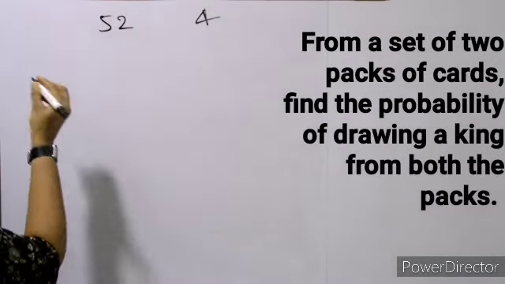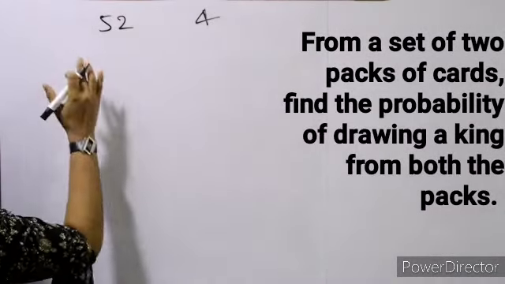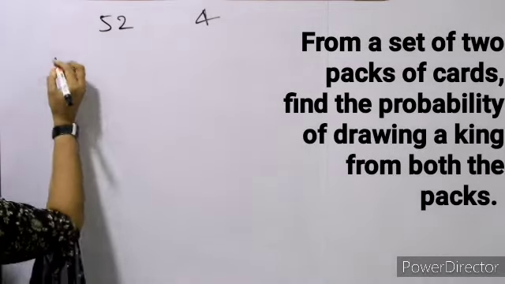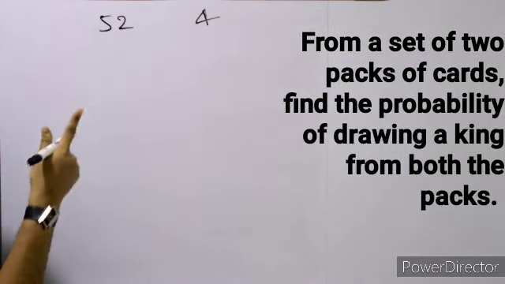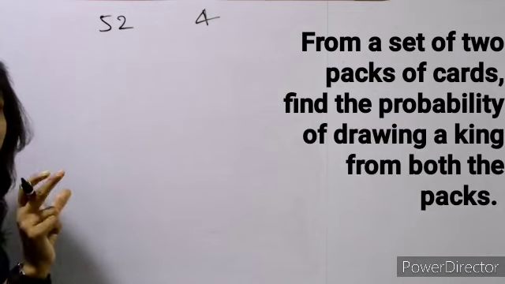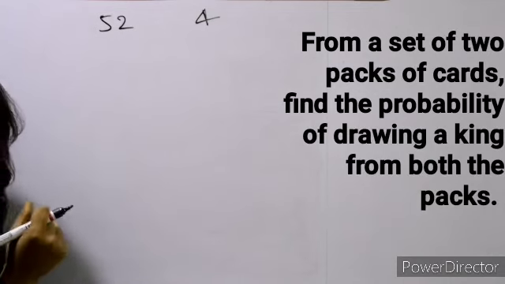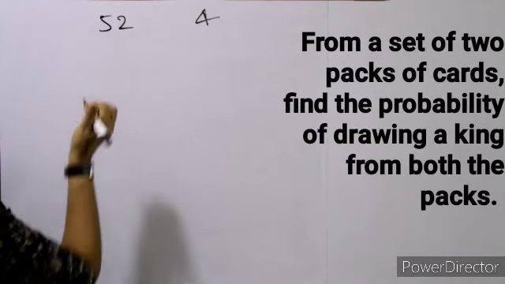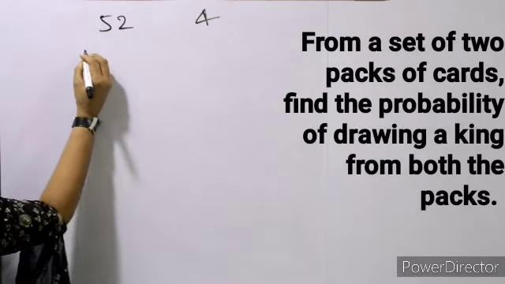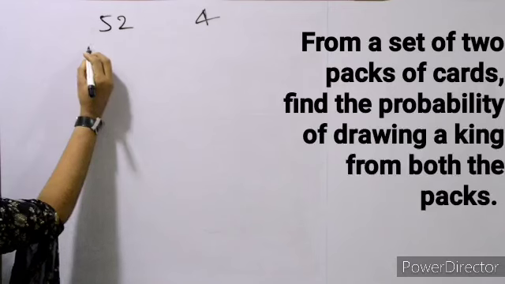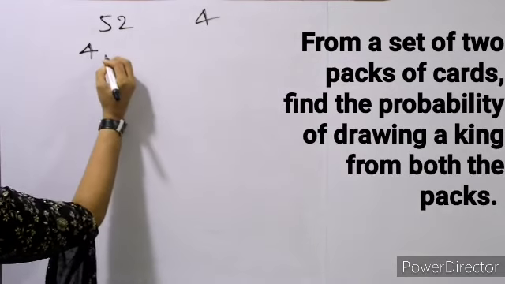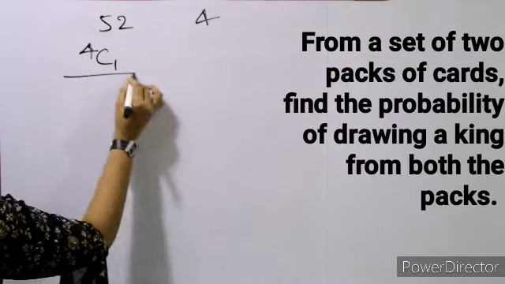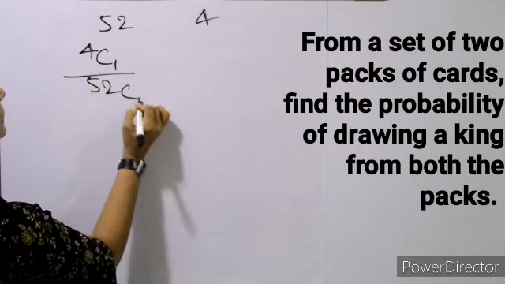So first of all we have first जो pack है उसमें से we have to find out the king. तो probability क्या होगा? यहाँ पे we have selection हमें करना है because 4 kings are there. Okay. We have to select one out of 4. So here we have to use combination. So it will be 4C1 out of 52C1.